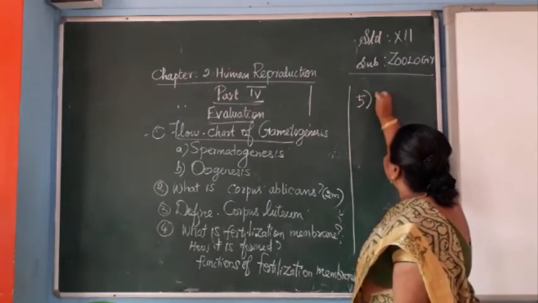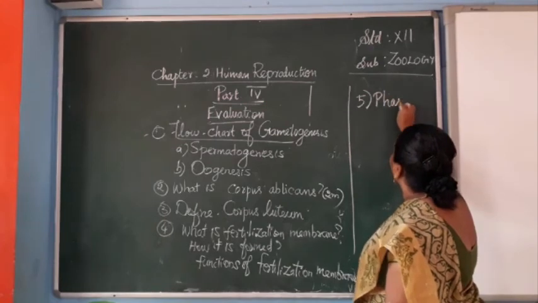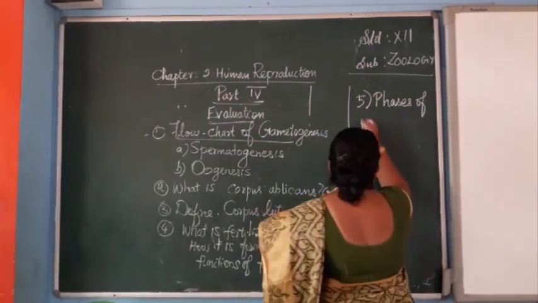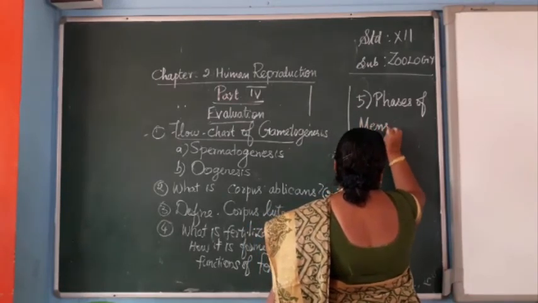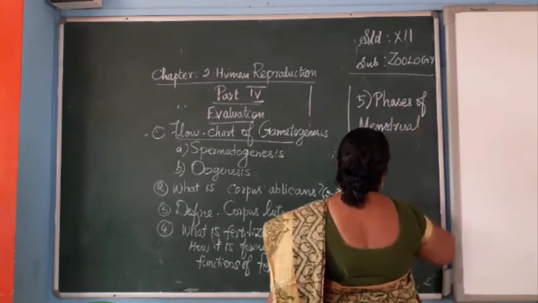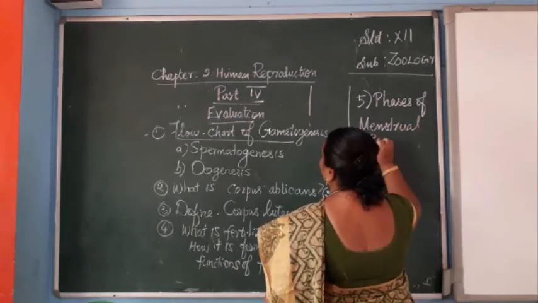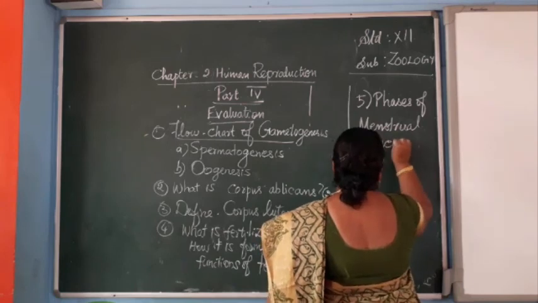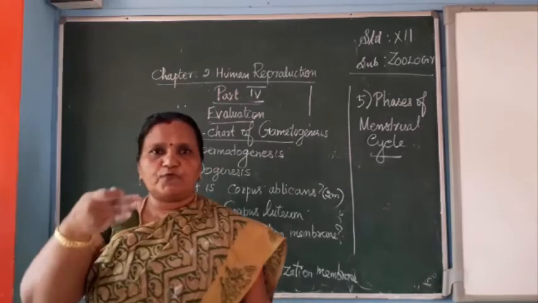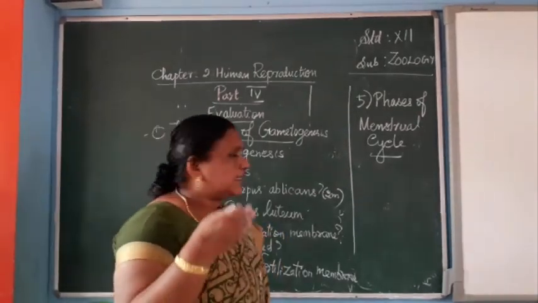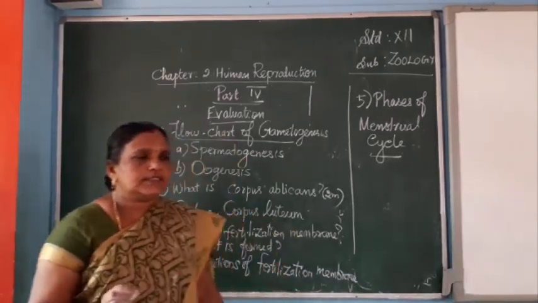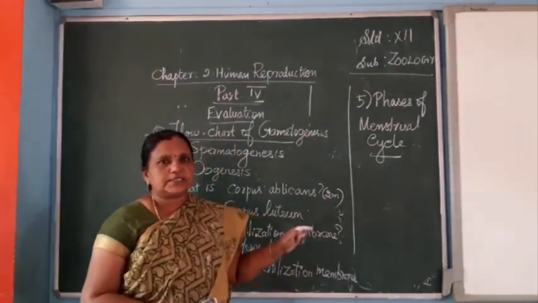Fifth question: phases of the menstrual cycle, with all 4 phases, and the important hormones which are involved in each phase you also have to mention properly.